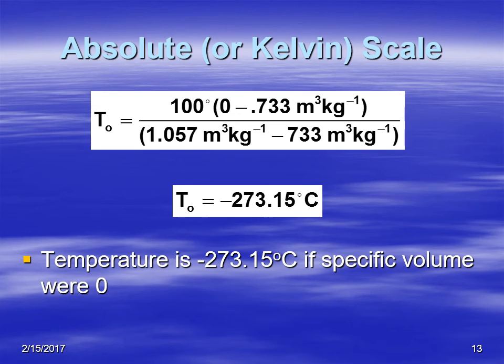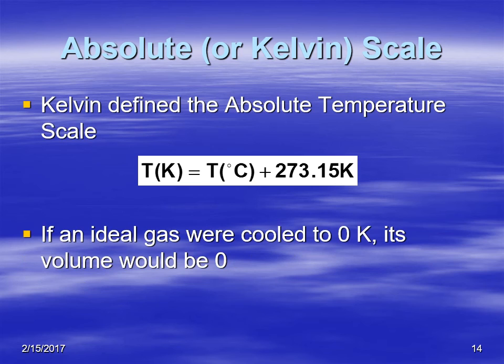And this is what Kelvin did. Linearly, he went back and figured out that the temperature where you have 0 specific volume, or 0 volume, would be a temperature of minus 273.15 Celsius. So that is absolute 0. Kelvin came up with the absolute temperature scale, with 0 being the reference point, which was absolute 0, and it's where if an ideal gas were cooled to 0, its volume would be 0.